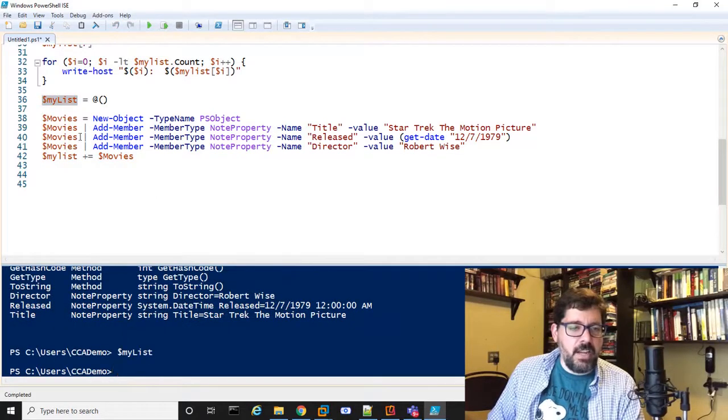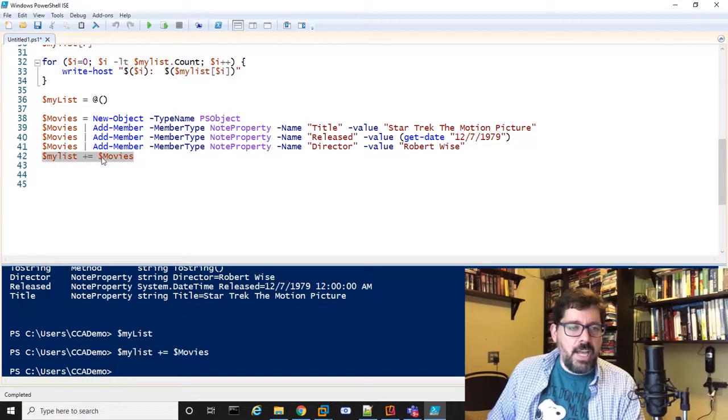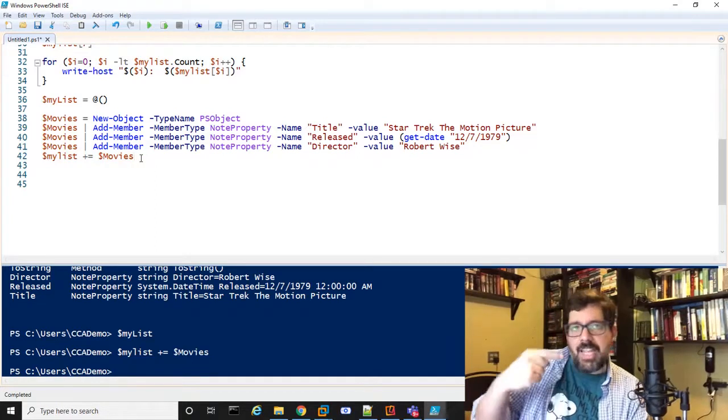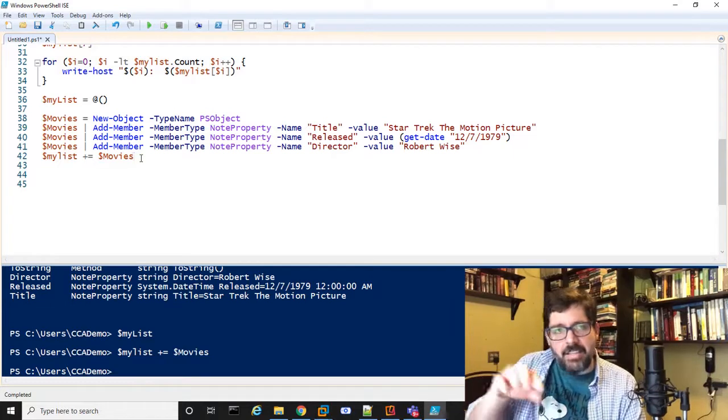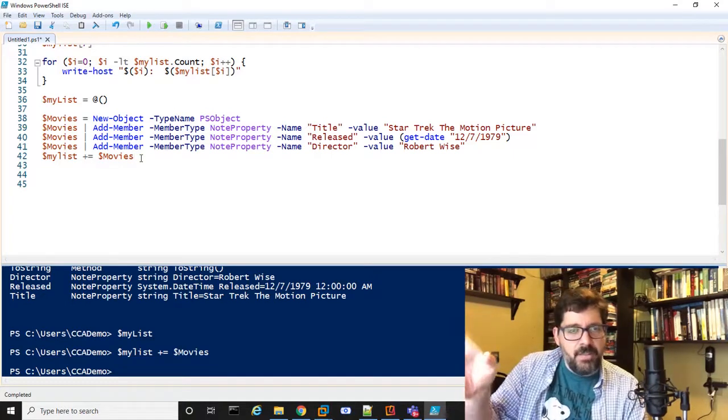See, there's nothing in there right now. But if I run this line, it's going to take that movies object and add it as a new item in that list. So now that list contains 1 item, but that item is actually an object that contains all the information about the first movie, right?